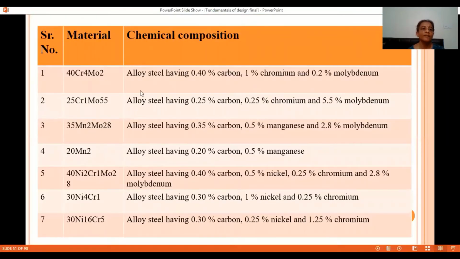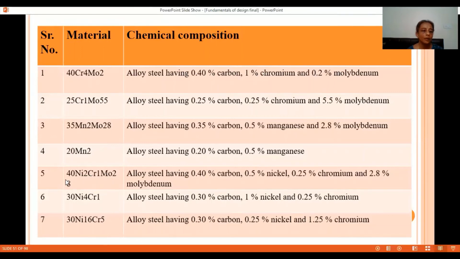So here we will discuss 2-3 examples. 40Cr4Mo2 is a low and medium alloy steel. This 40 we will be dividing by 100, so it will be 0.40% carbon. 4, that is chromium, will be divided by 4 because the multiplication factor of chromium is 4. So 4 upon 4 is 1. So chromium is 1%. The multiplication factor of molybdenum is 10. So to get the percentage of molybdenum, we have to divide it by 10. So molybdenum is 0.2%.